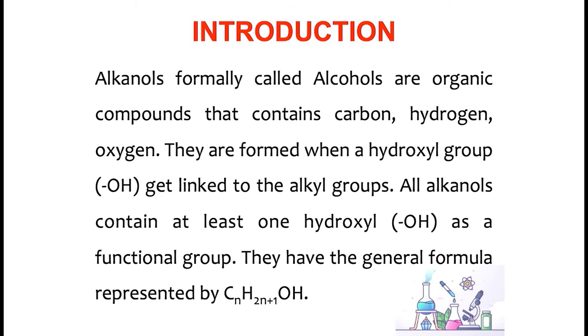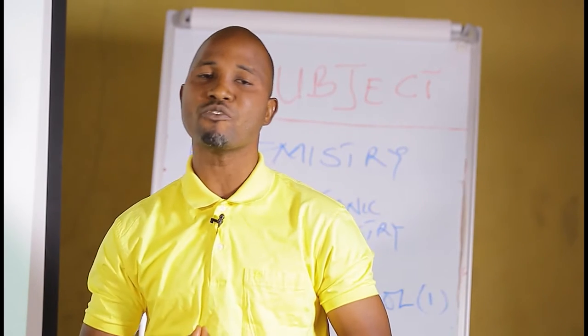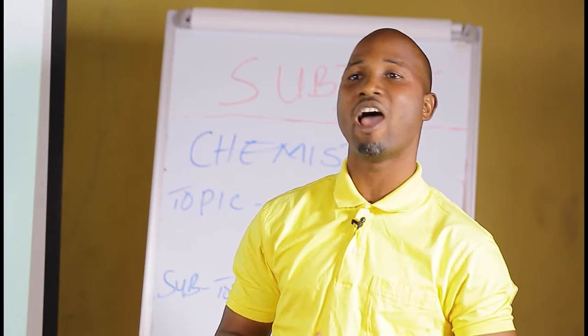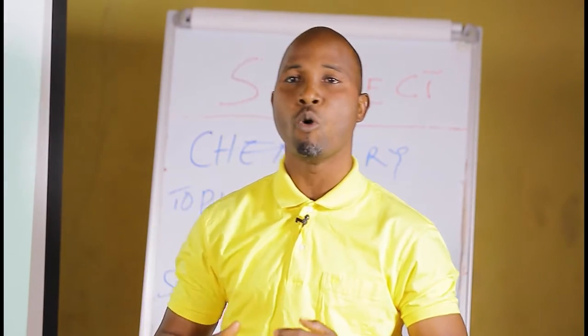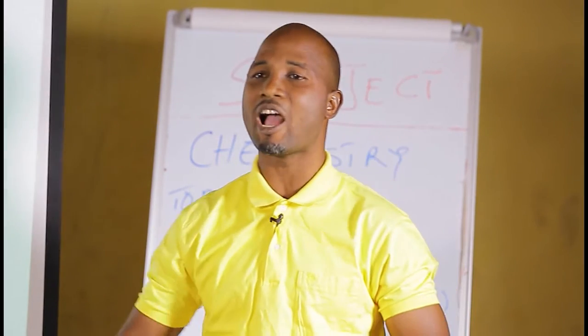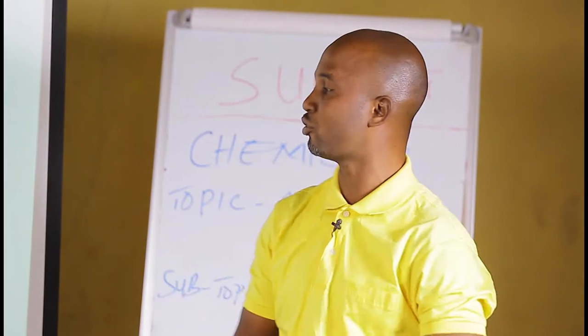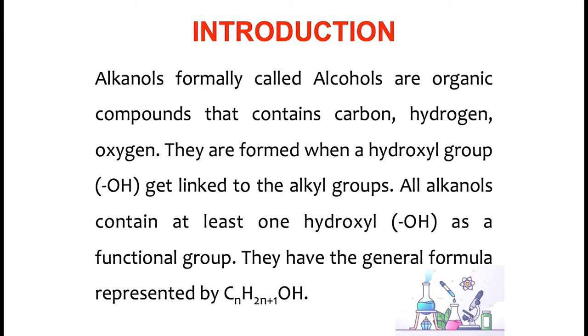Alkanols, formerly called alcohols, are organic compounds that contain carbon, hydrogen, and oxygen. They are formed when a hydroxy group, OH, gets linked to an alkyl group. All alkanols contain at least one hydroxy group, that is the OH, as a functional group. Now, what is a functional group? In our previous lessons, I have told you that a functional group is a group of atoms or bonds that determines the chemical property of an organic compound. So, the functional group of the alkanol is the OH.